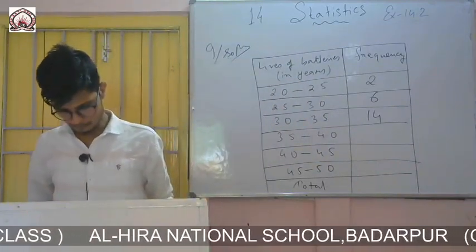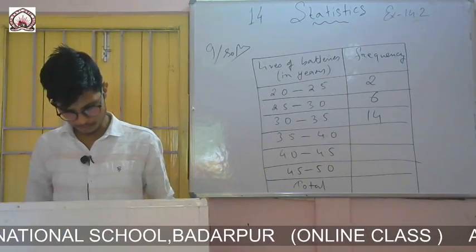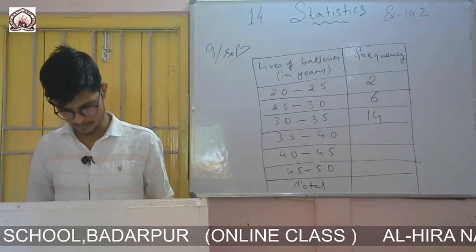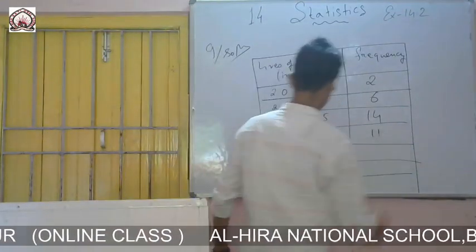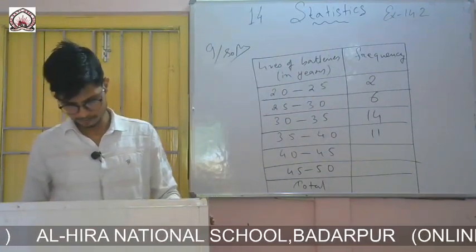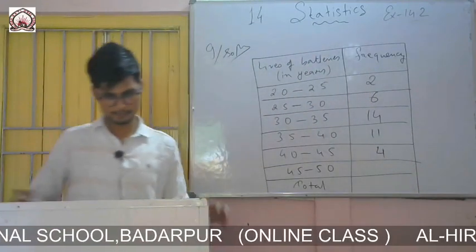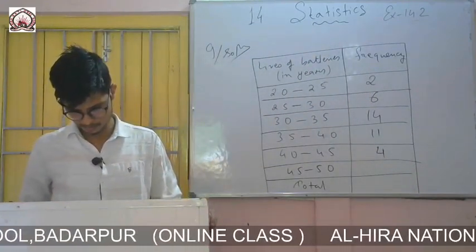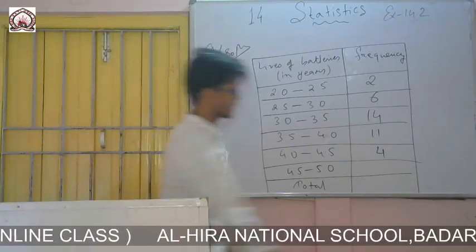Then 3.5 to 4.0, 1 to 10 and 1, 11. 4.0 to 4.5, 1, 2, 3, 4. Last one, 4.5 to 5.0, 1, 2 and 1, 3.